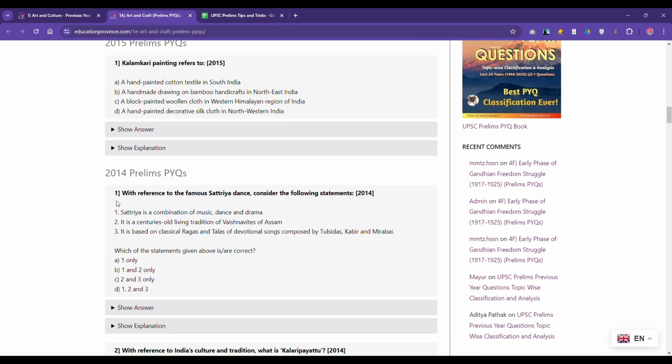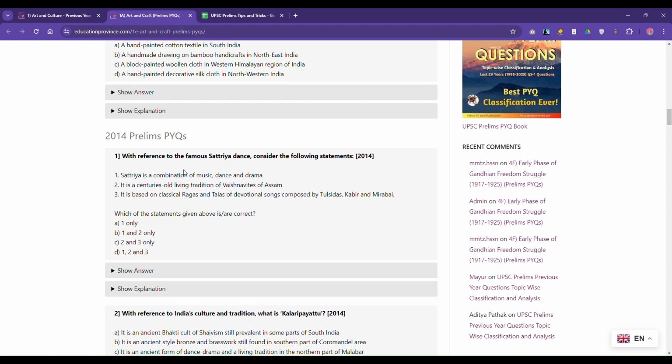2014, the first statement. With reference to famous Satriya dance, consider the following statements. Now, if you observe the second and third statement, observe very carefully. The second statement says it is a centuries old living tradition of Vaishnavites of Assam. Okay, it says centuries old and in Assam. Second statement, it says it's based on classical ragas and talas of devotional songs composed by Tulsidas, Kabir, and Mirabai.